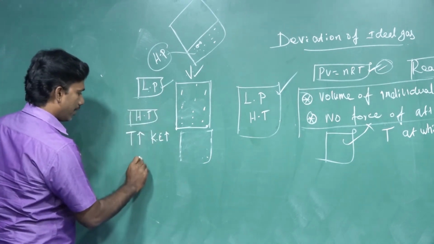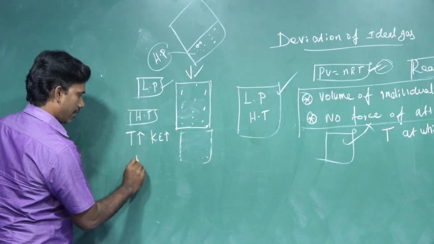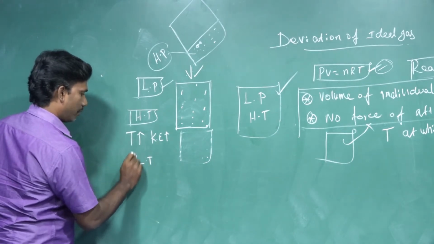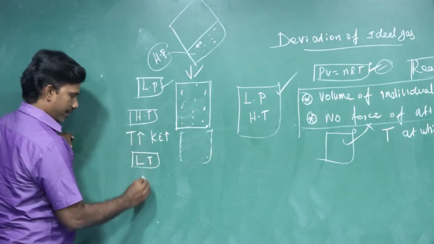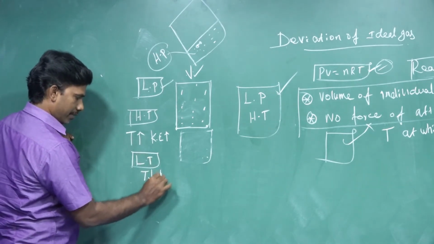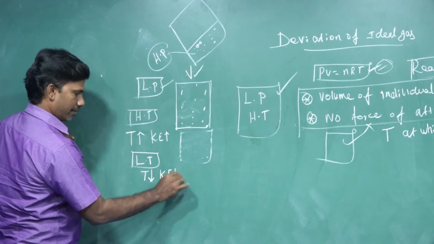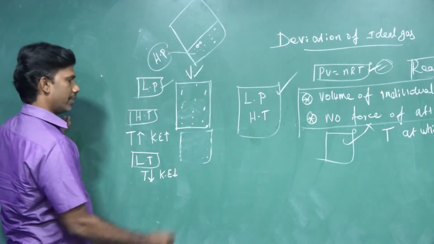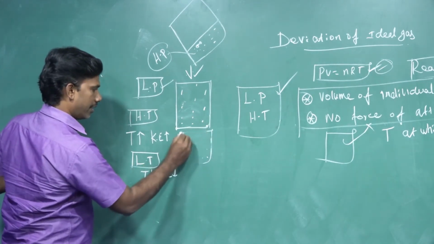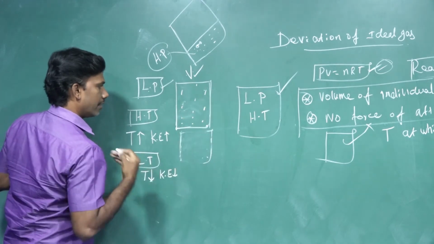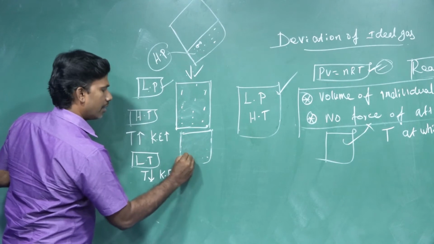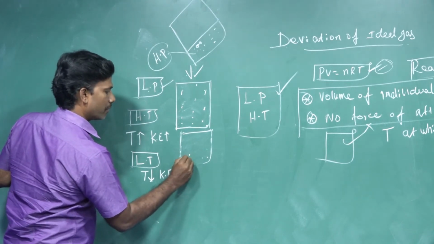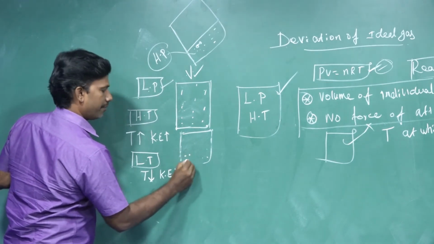Then what happens at low temperature? As usual, when the temperature decreases, the kinetic energy of the gaseous molecules also decreases. When kinetic energy decreases, the distance between the molecules decreases.